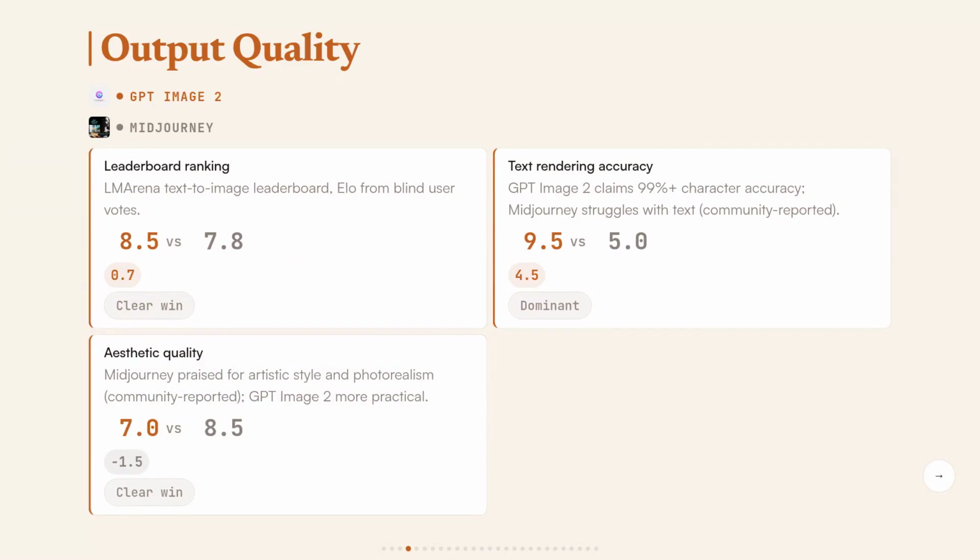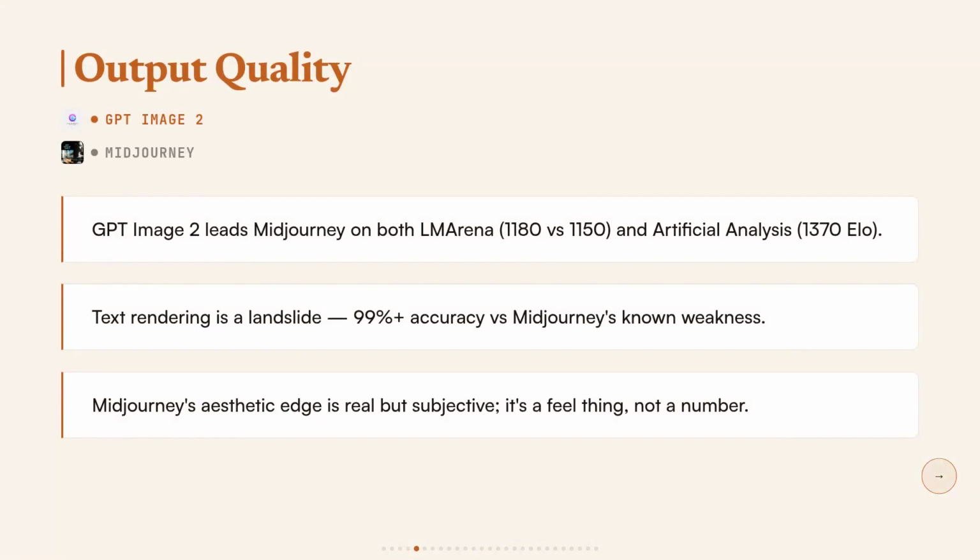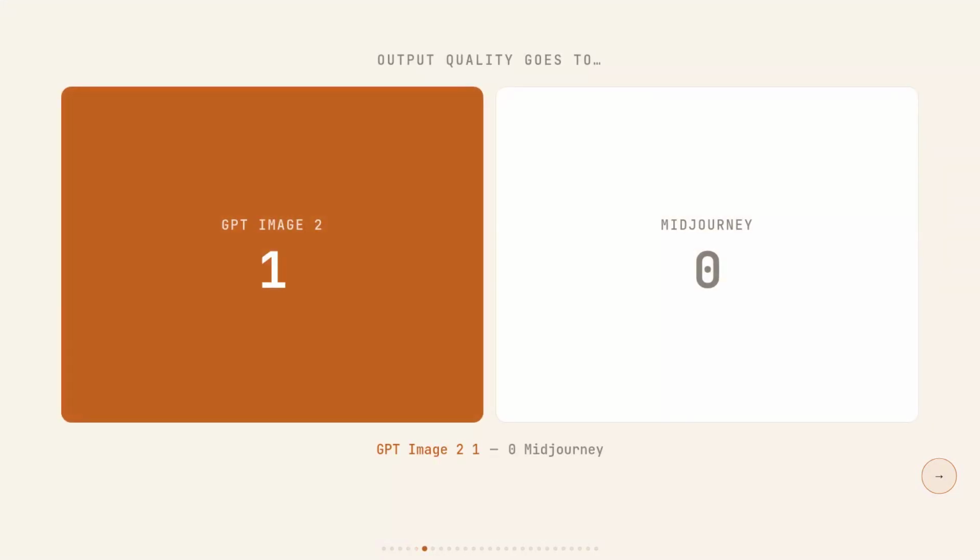Now, the aesthetic gap is genuinely subjective. Midjourney's artistic style gets praised heavily in community reports, and that reputation is earned, not just marketing. Subjective feel doesn't change the leaderboard numbers, though, and it doesn't fix broken text in your deliverables. If your work needs words in the image, GPT Image 2 wins this test, and it's not subtle. GPT Image 2 takes output quality, a leaderboard lead, plus a 99+% text accuracy score, versus Midjourney's known weakness.